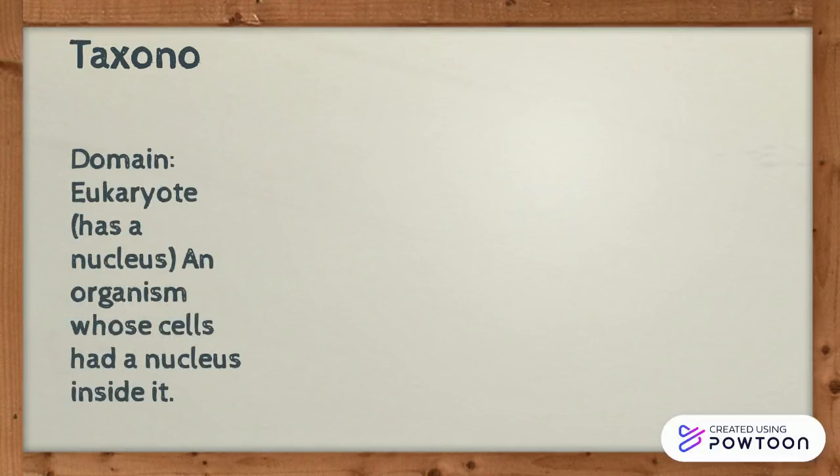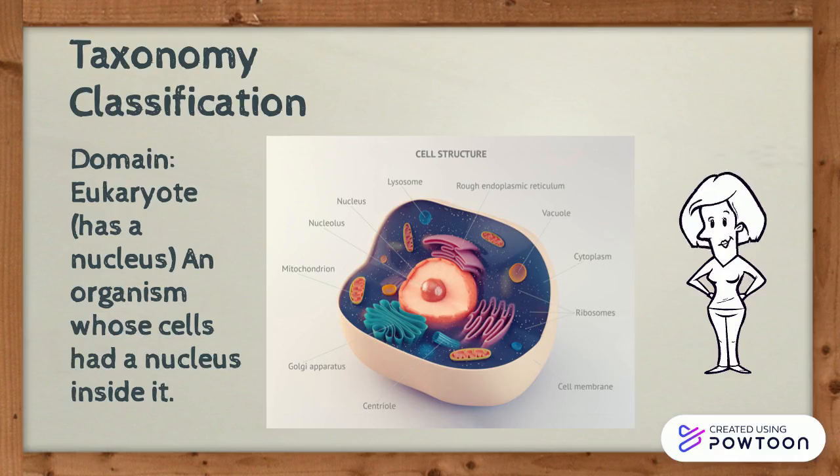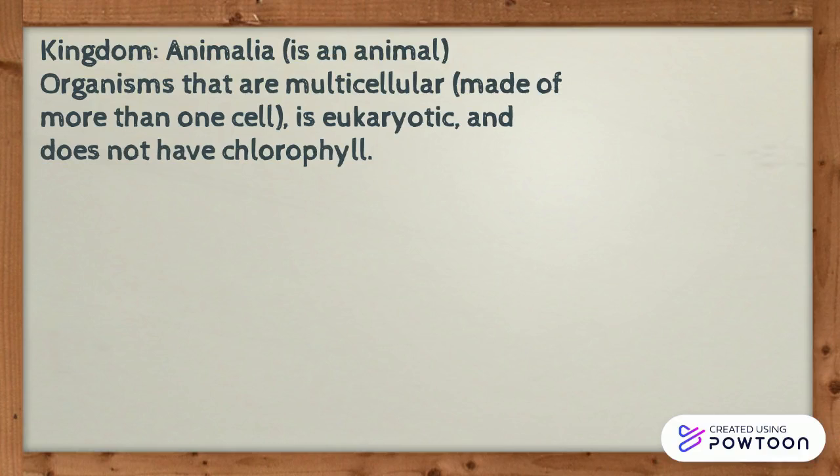So first I'm going to talk about the taxonomy classification of the Algerian mouse. First, the domain is eukaryote, which means it has a nucleus, as you can see in the picture. Moving on, the kingdom is Animalia, which basically means that it is an animal.